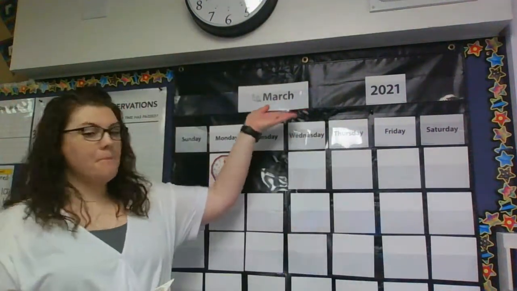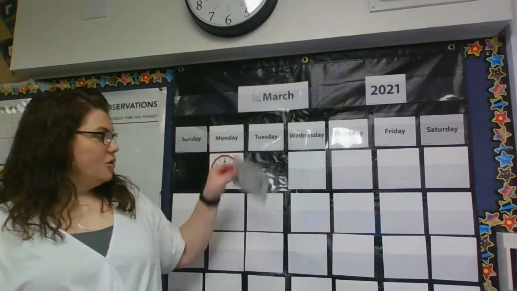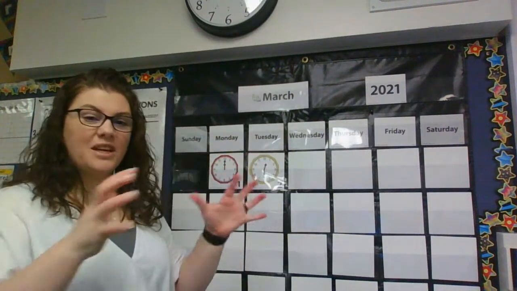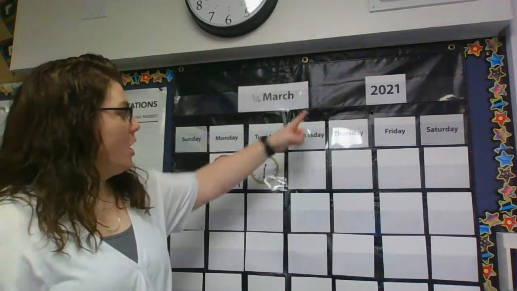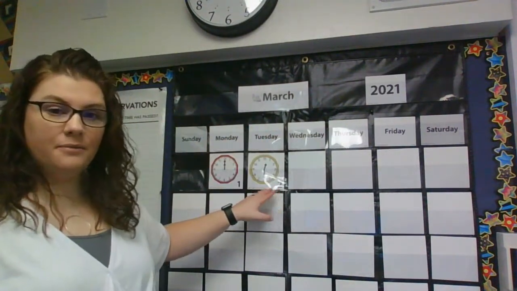What is our date today? It's the 2nd. That means it is the 2nd day of this month. We're in a new month. Practice this with me. March. Good. Let's put it all together. Ready? Make sure you say it all with me at home. That way you're hearing it and you're practicing putting a date all together. Today is Tuesday, March 2nd, 2021.